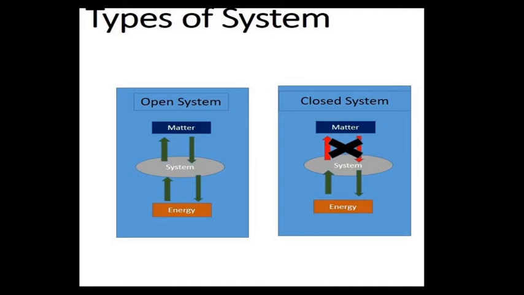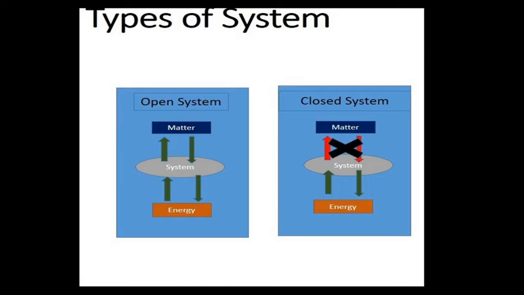And when we calculated the first law, second law, and the different terms, entropy, enthalpy, etc., we considered a closed system.